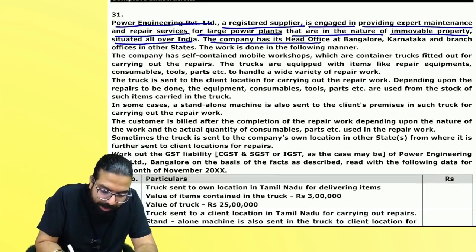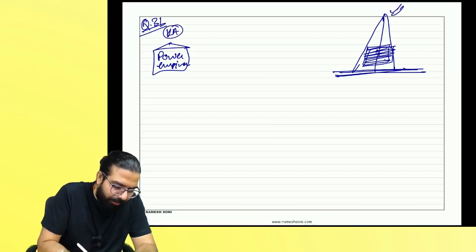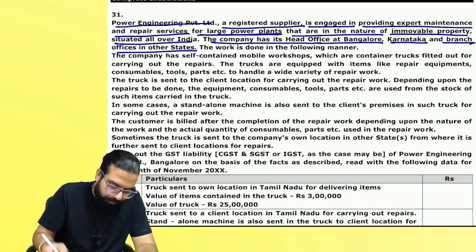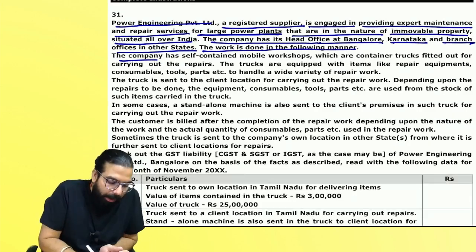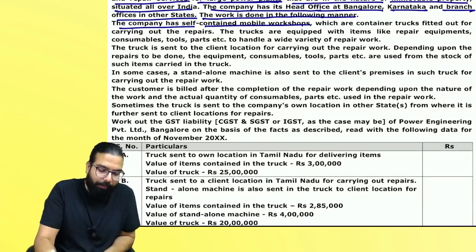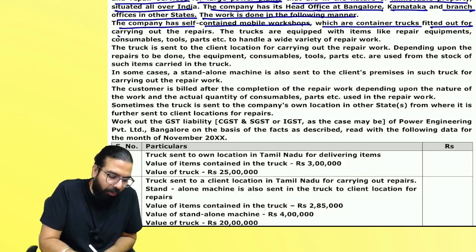the company has its head office at Bangalore, Karnataka, and branch offices in other states. Head office is in Karnataka, Bangalore. Then the work is done in the following manner. The company has self-contained mobile workshops, which are container trucks fitted out for carrying out repair.